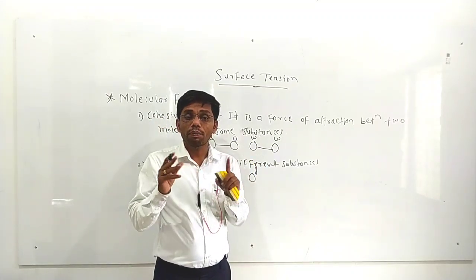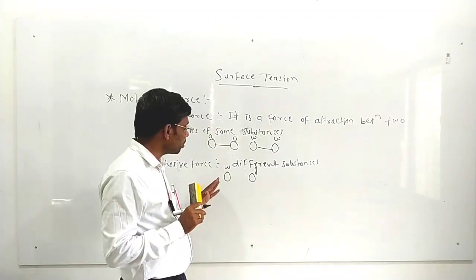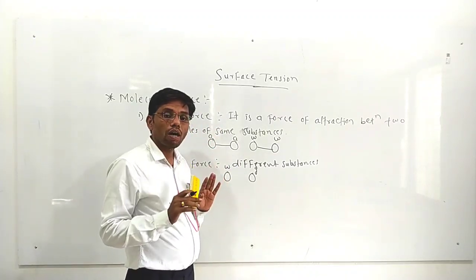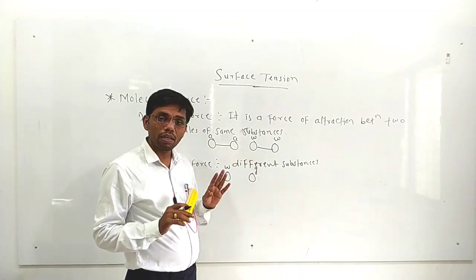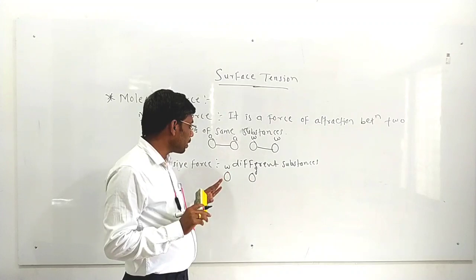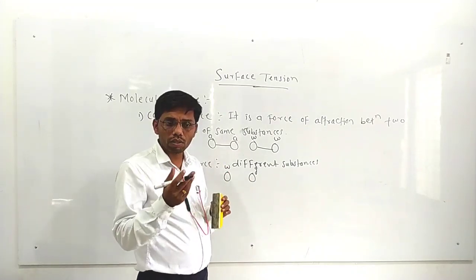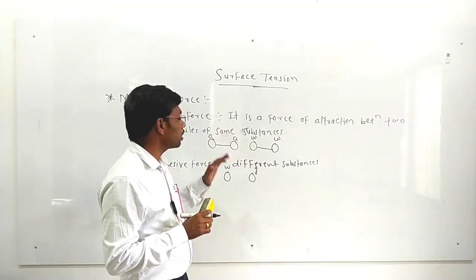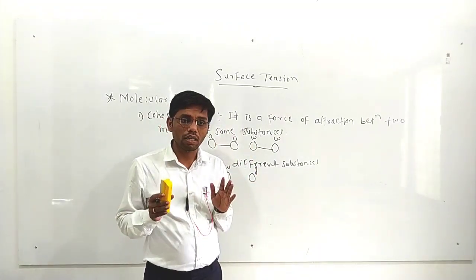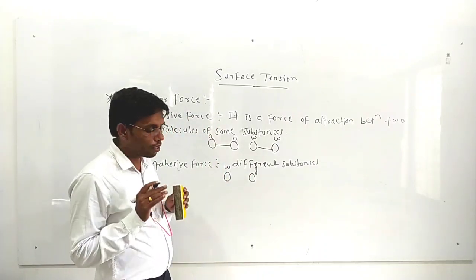Water is one substance and glass is another substance, so two different substances are there. The force of attraction present between these two molecules, of different substances, is known as the adhesive force of attraction, also sometimes called the force of adhesion. Okay, so this is about the cohesive force and this is about the adhesive force.